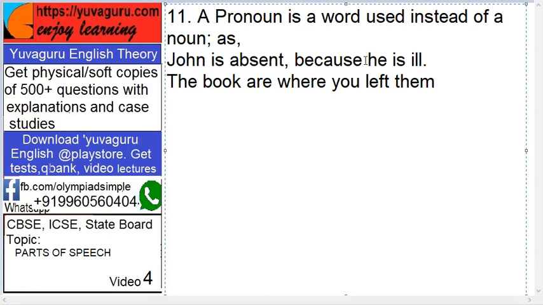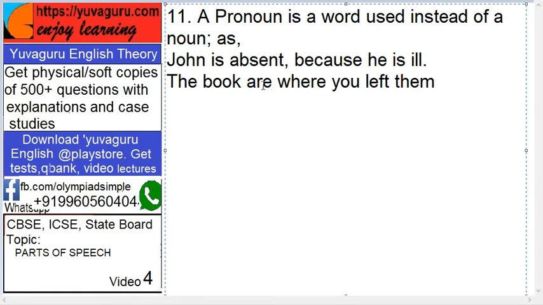Can we say, John is absent because John is ill? So constantly saying John, John, John. If I want to say, John is absent because John is ill, John had gone yesterday, soaked himself in the rains, that's why John got ill. So everywhere John, John, John, that creates a problem. It doesn't look nice. That's why pronouns are used, so that we need not use the noun every now and then.